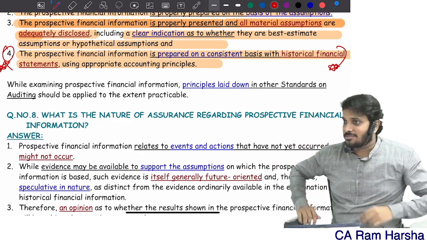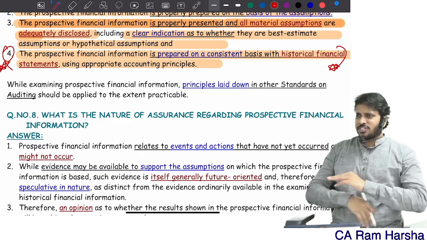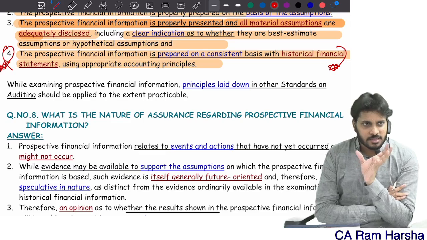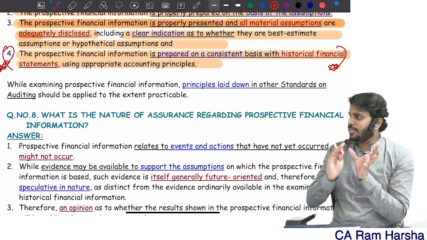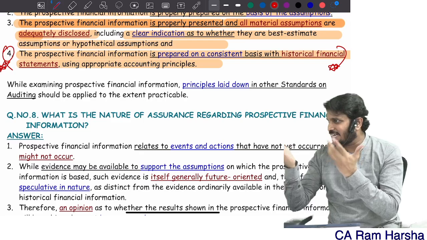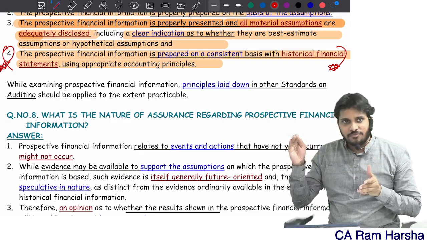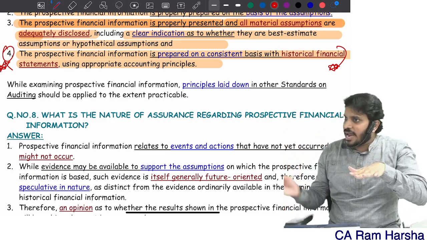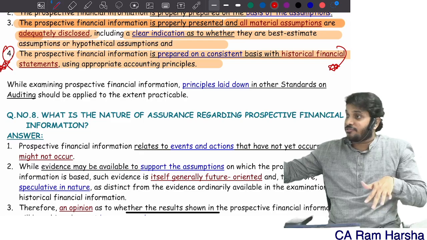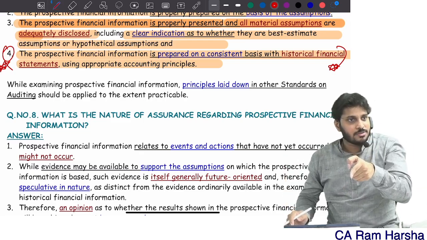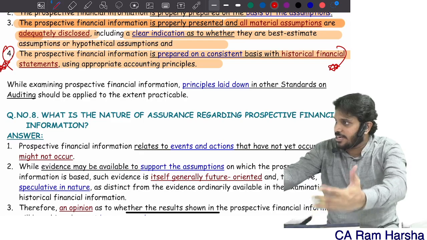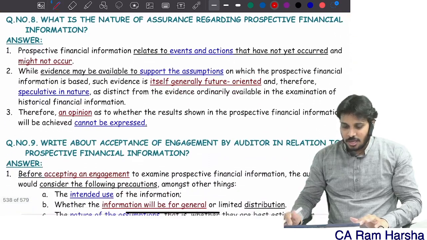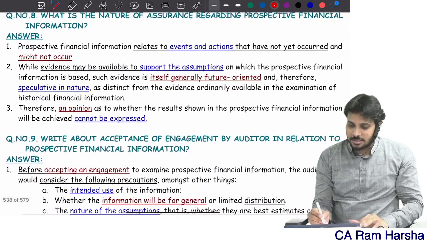Why is prospective prepared? To compare it with historical data and decide how the company is going to perform in the future in comparison to its past, so that I can decide whether to give extra funding to the company or not. As simple as that.